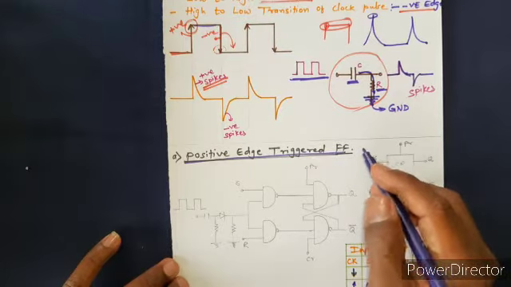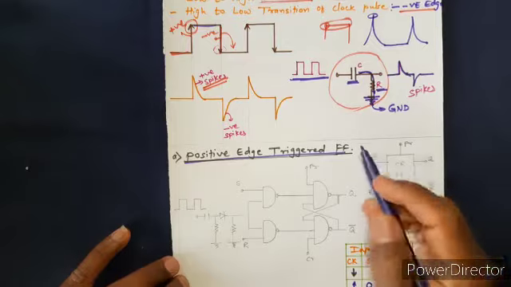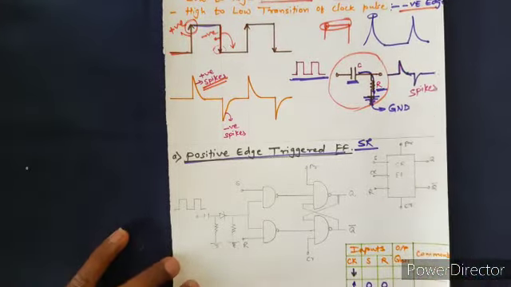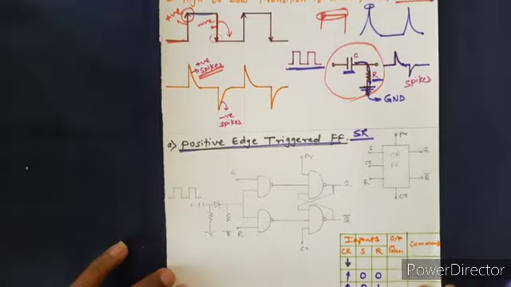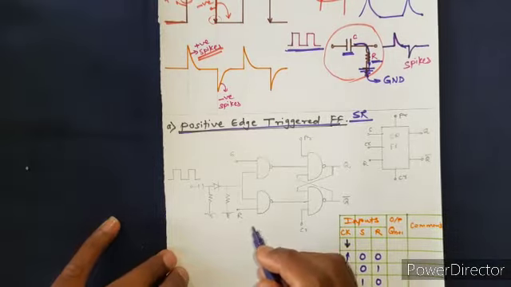This triggering can be applied to any flip-flop, but since we studied the SR flip-flop previously, let us look at that circuit. I'll draw this diagram for you.